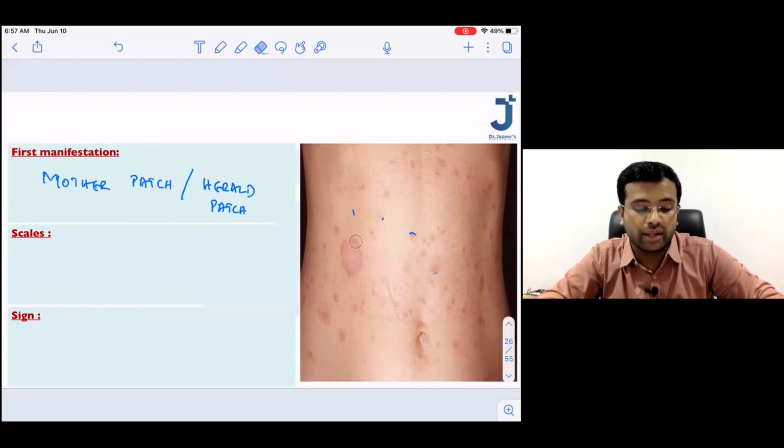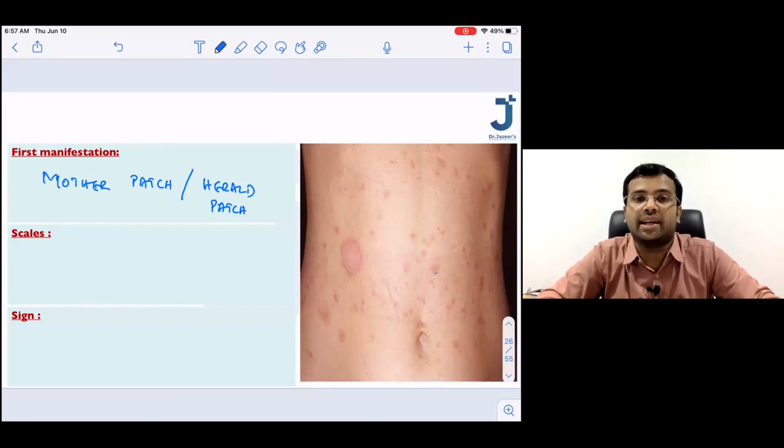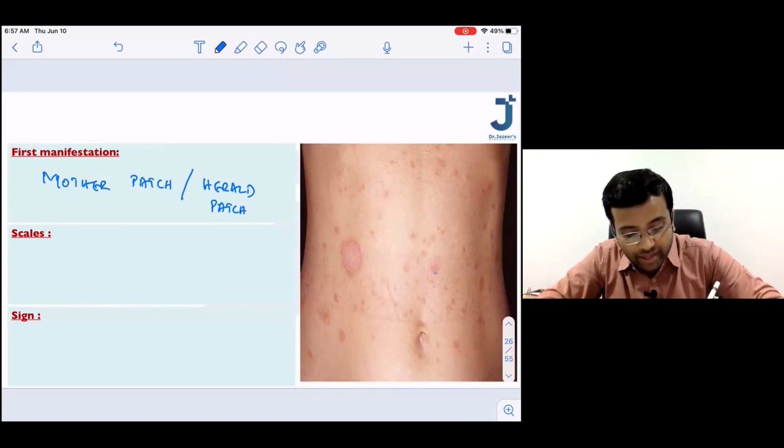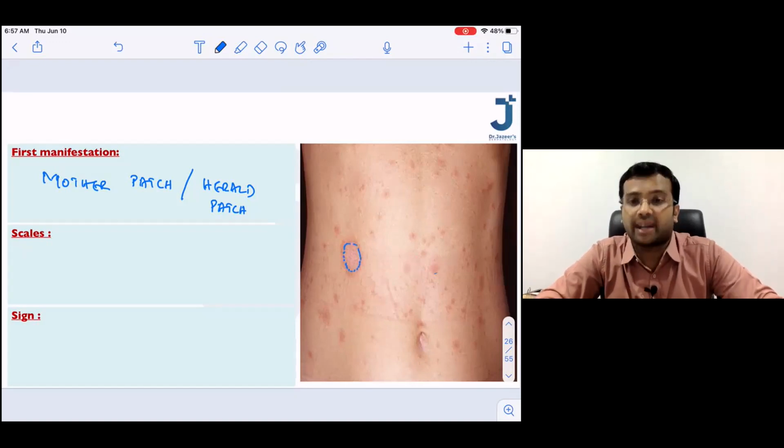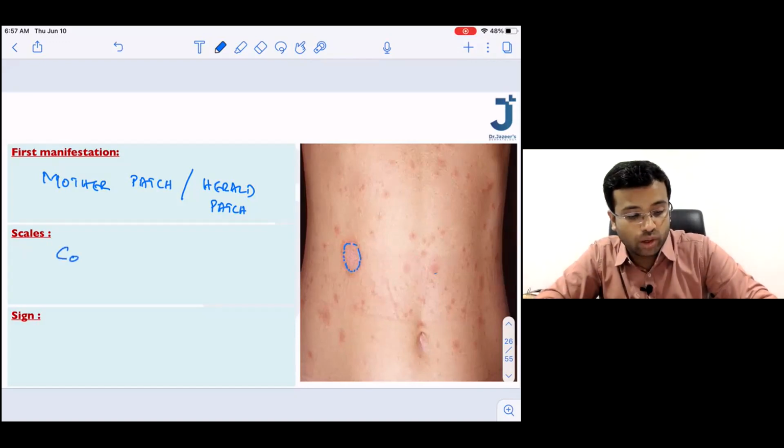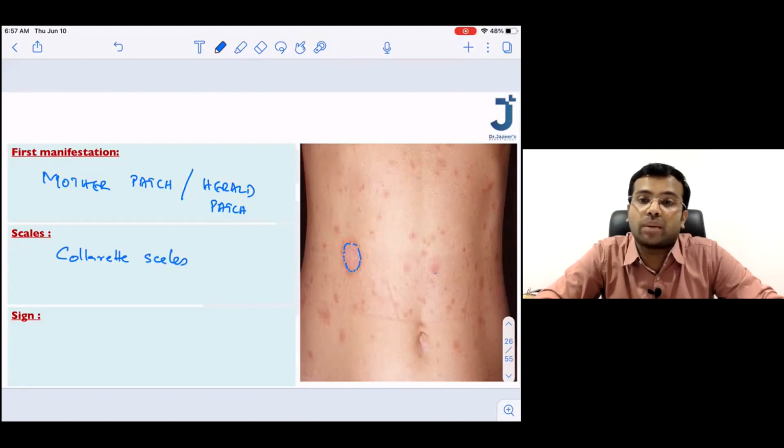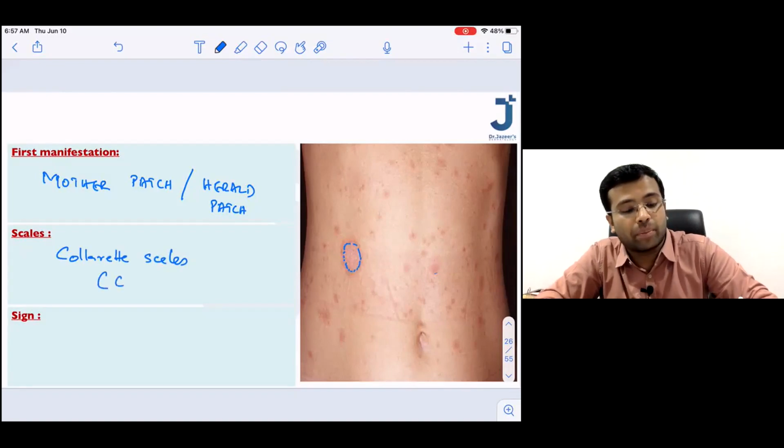Now, what about the scales? What is the peculiarity of the scaling that you see in the lesions of pityriasis rosea? These scales are actually seen in the periphery. So these peripheral scales are excellent. This is also called as collarette scales. Okay, this is also called as collarette scales. This is also sometimes mentioned as the cigarette paper-like scales.